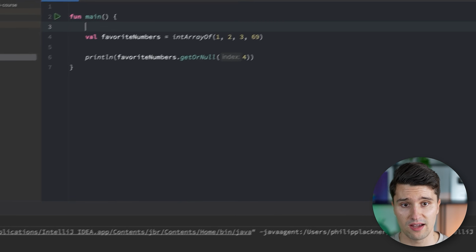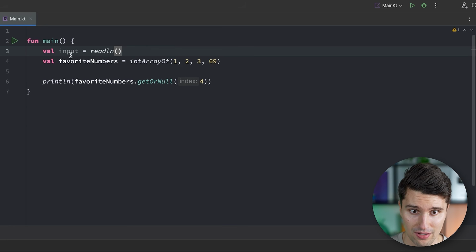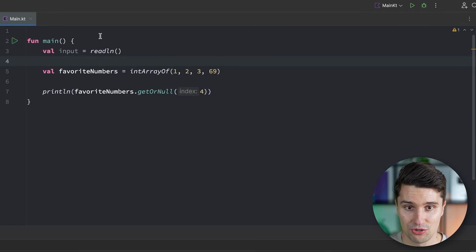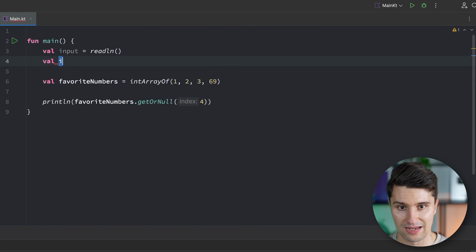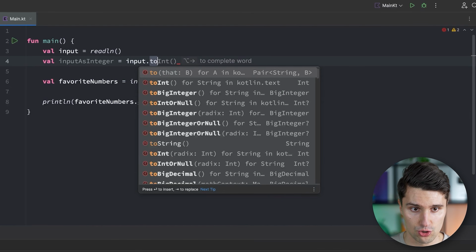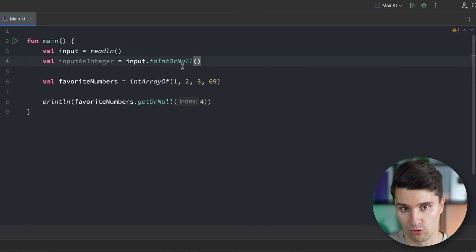And if we again have some kind of input that we want the user to pass in, and then we access the number at the given input, then we need some more safety measures because the user could enter anything. We can say again, input as integer would be input.toIntOrNull, to not make the code crash if something else is entered.